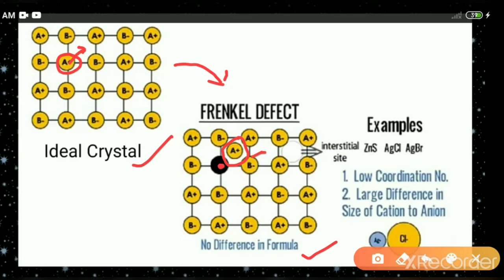That means it is vacant from its original site, but it occupies the interstitial site. Therefore, both a vacancy defect and an interstitial defect are present in the crystal lattice. Such a defect is called Frenkel defect.